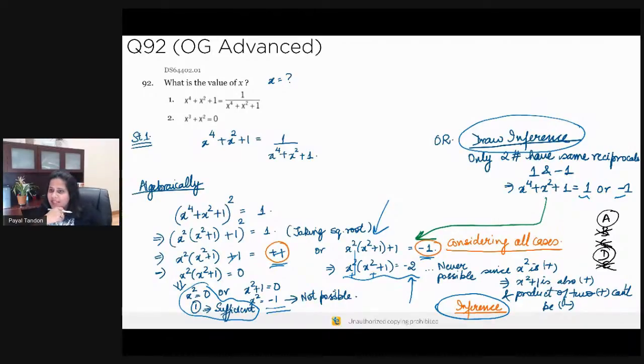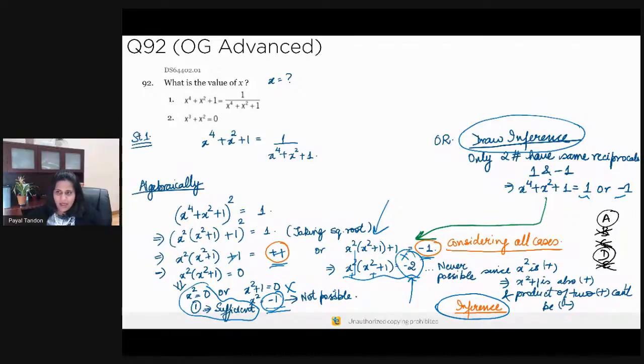Okay, so Mohak is saying that C can be the answer as well at this point. No, C cannot be the answer. Why? Because statement 1 is sufficient on its own. With statement 1, I only have one possible value, which is X is equal to 0. X squared plus X squared cannot be minus 1, so this is not a possibility. A product of two positive numbers cannot be minus 2, so this is not a possibility, right? So I am absolutely sure that statement 1 is sufficient, which means choices A or D could be potential answers.